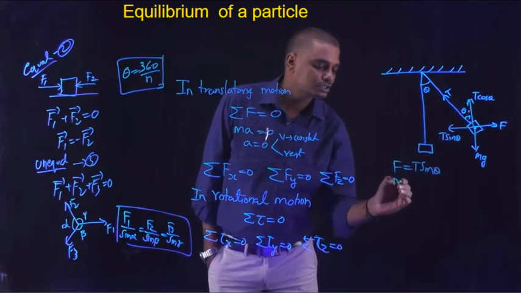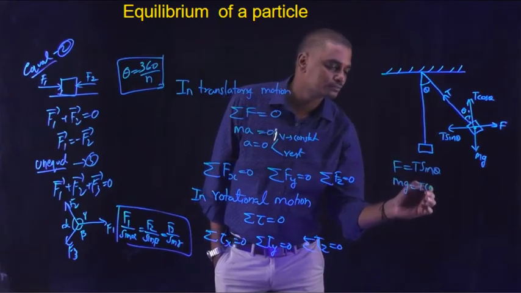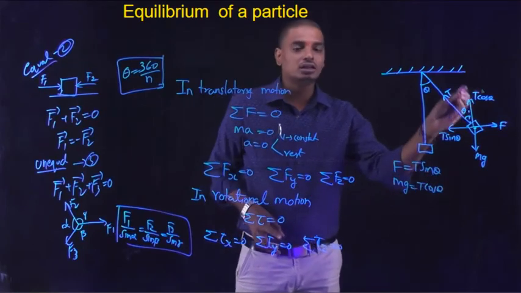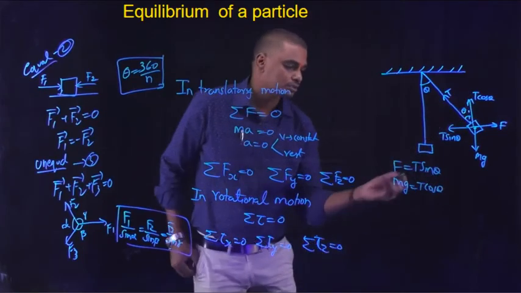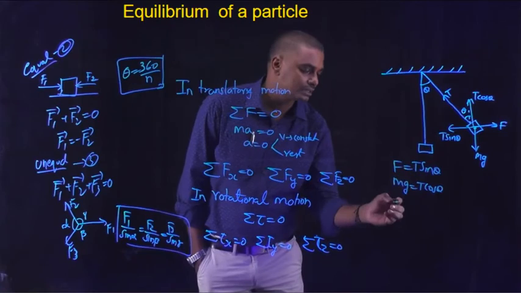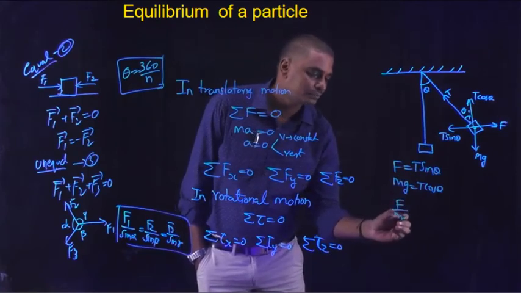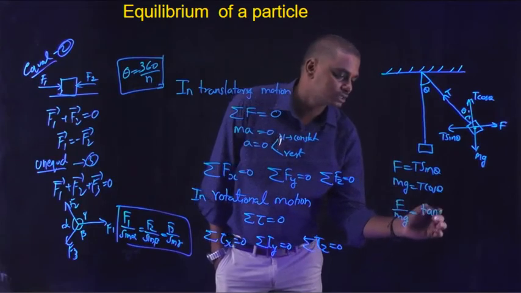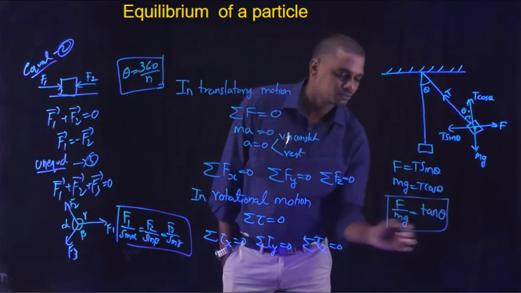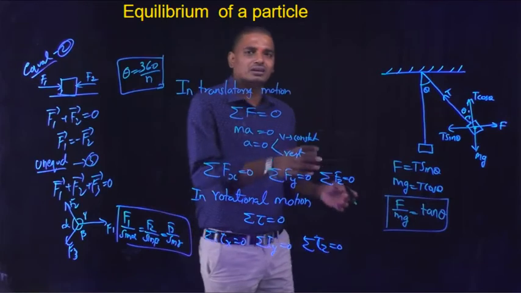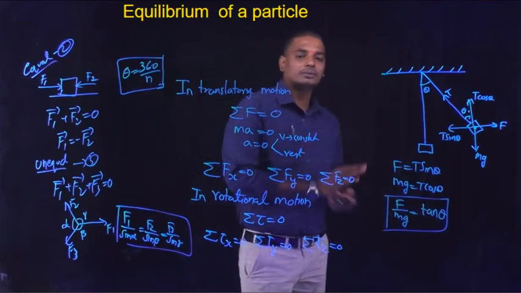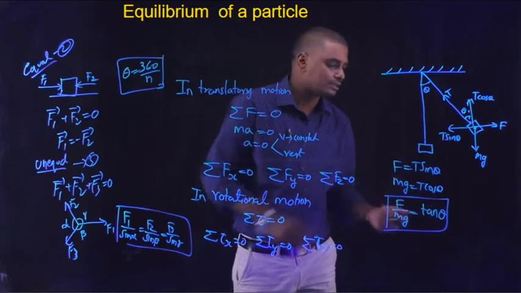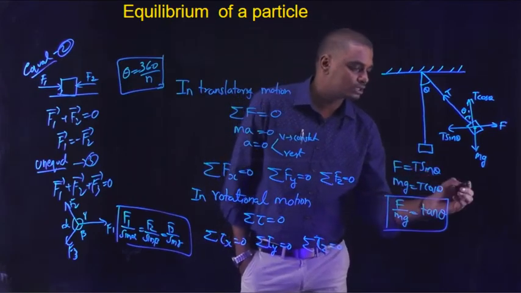Similarly, mg is equal to T cos theta. Whenever these equations are true, only then is the body in equilibrium. From this we can write F by mg is equal to, T gets cancelled, sin theta by cos theta, which is tan theta. Problems can be asked regarding the equilibrium of a particle. F by mg is equal to tan theta.